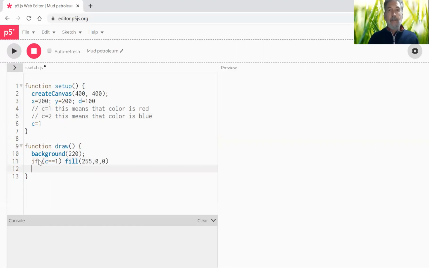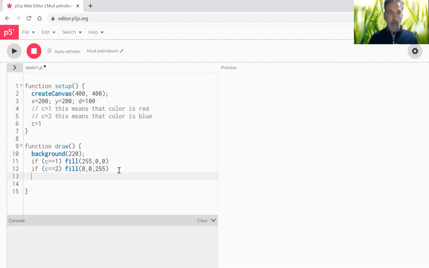But if it happens to be blue, I'll copy this, paste it below. If the color is the number 2, then I will make a fill command for blue, just like this.